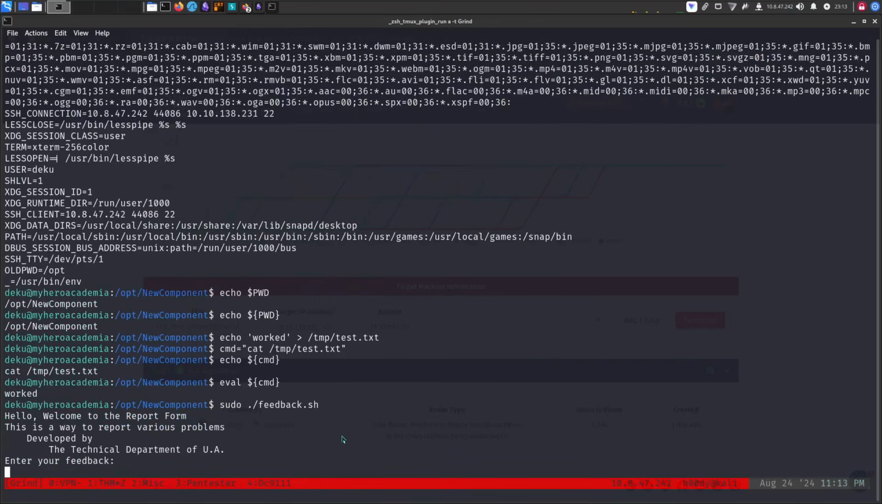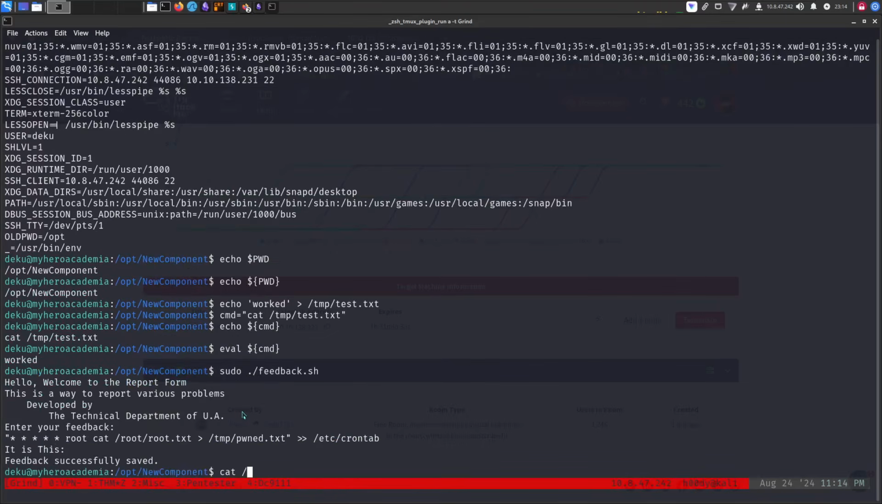So I think you have a better understanding now. What we can do is create a cron job, I'll show you guys. As root, we can cat root.txt, put the output into temp pawn.txt, and append it to the file at crontab. Okay, let me press enter here, and it's successful.